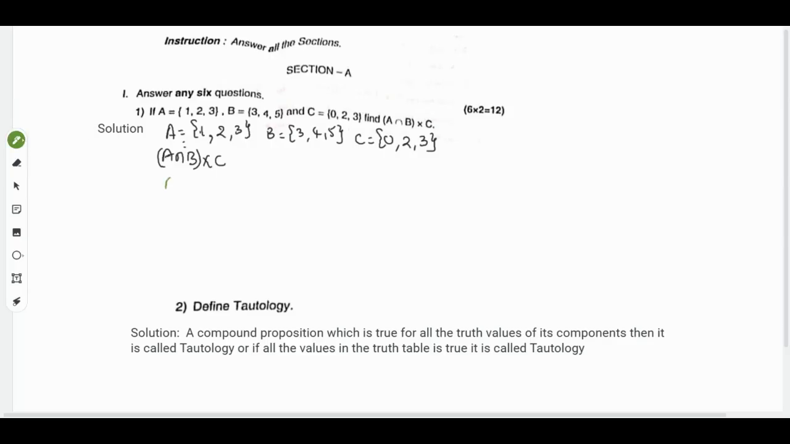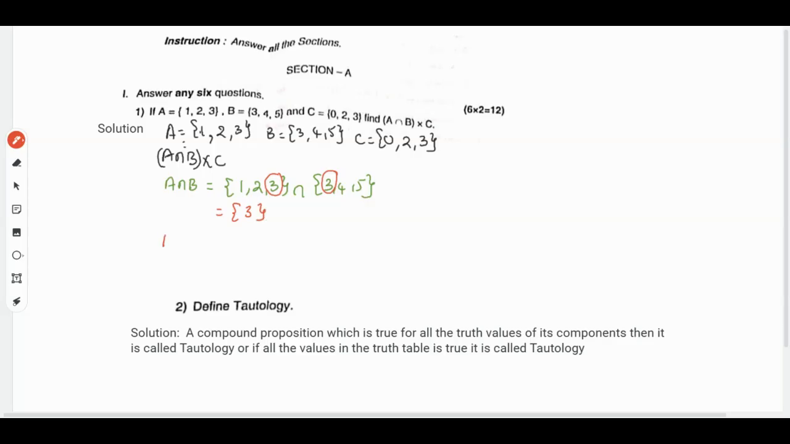Here A intersection B will be 1, 2, 3 intersection 3, 4, 5. Intersection is nothing but the common elements of these two brackets. What is common here? 3 is common in both. So the answer will be 3.